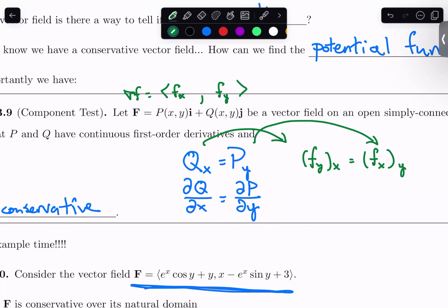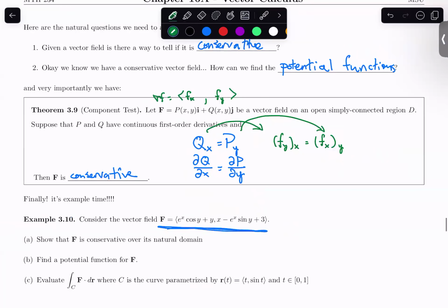This component test right here is essentially equivalent to Clairaut's theorem from 14.3 that says that mixed partials need to be equal. So if your mixed partials are equal, then it means they come from some function, that there is some f out there that we can solve for and try to find the potential function. So that's what this is doing. We'll be doing this test a fair amount. Part A here, show that f is conservative over its natural domain. We will use the component test. Any questions about this before we have an example?